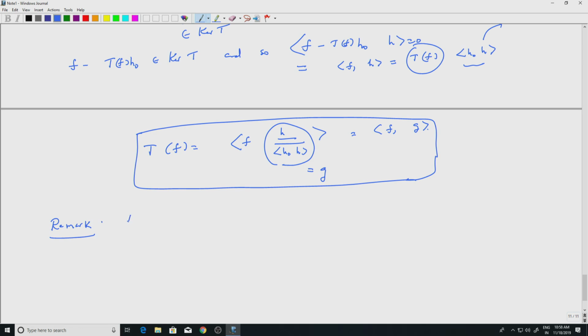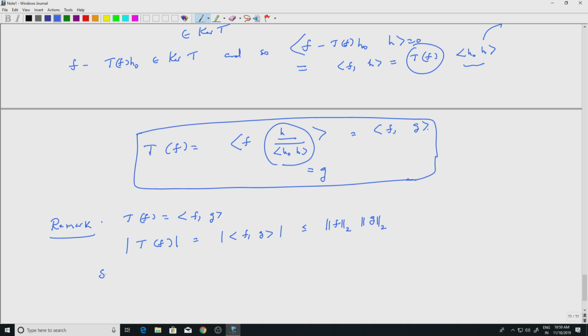So Tf is f inner product with g, right. Any continuous linear function is given by this. So if I look at modulus of Tf, this is of course modulus of f inner product with g, which is less than or equal to L2 norm of f into L2 norm of g by Cauchy-Schwarz inequality, right.